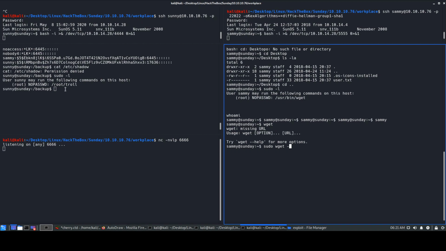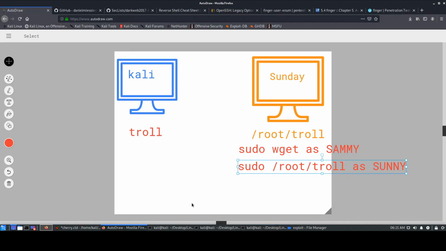Even if we had to enter one, we could, because we know the password, right? But that is for SSH. Yeah, actually the shadow file as well. But yeah, we can enter the password as well. But it says no password here, so it makes things easier. Okay, so we have sudo wget as Sammy. We have sudo root troll.